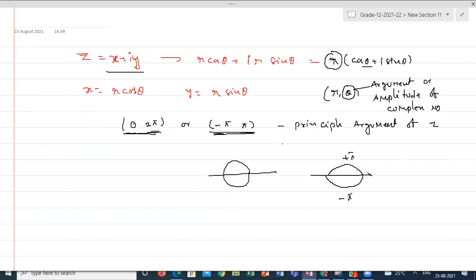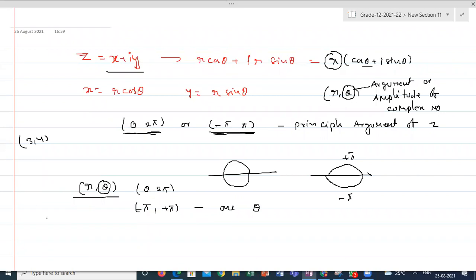Is it clear, guys, what I'm saying? What does that mean, sir? Suppose I'm giving r comma theta, this theta is possible either between 0 to 2 pi or -pi to plus pi. There exists only one theta value. Understand? That means it is unique. Like if I'm saying 3, 4, does 3, 4 represent two positions or a single position?